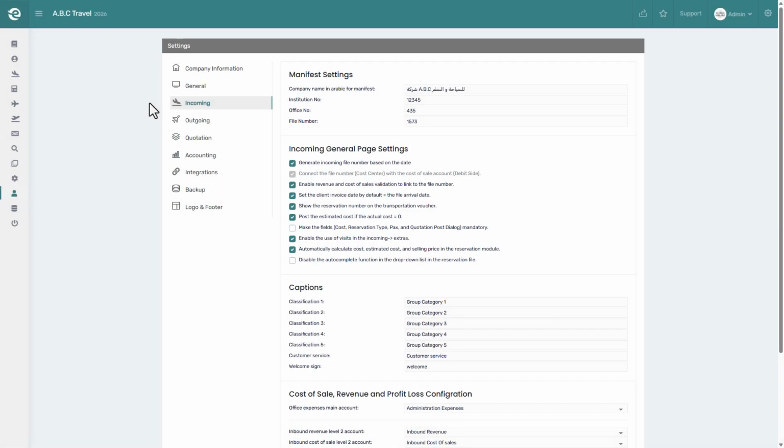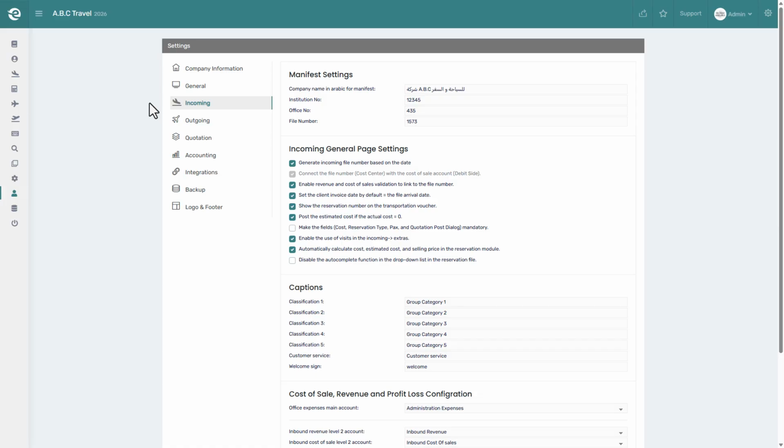Hello and welcome back. In the previous video, we explained the Incoming tab inside System Settings, including Manifest Settings, Incoming File Numbering, Cost and Revenue Validation, Captions, and General Incoming Settings. In this video, we will move to the Quotation tab.